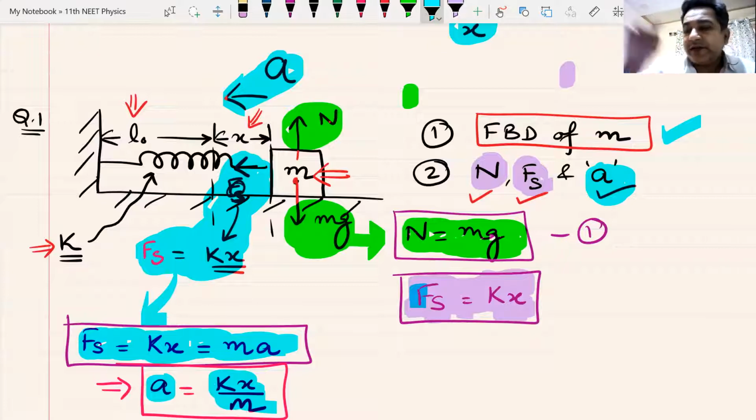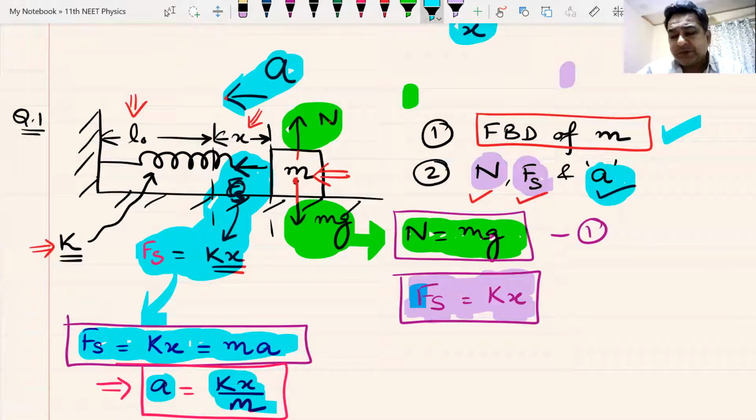Okay, well done. So that brings us to this type of questions where instead of telling you that the block is in equilibrium, they are telling you indirectly that the block is not in equilibrium, and you are supposed to find out the acceleration of the block which is attached to the spring.